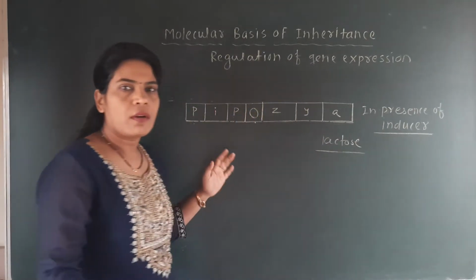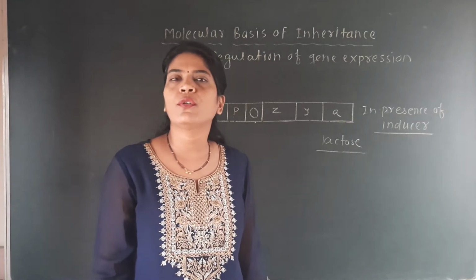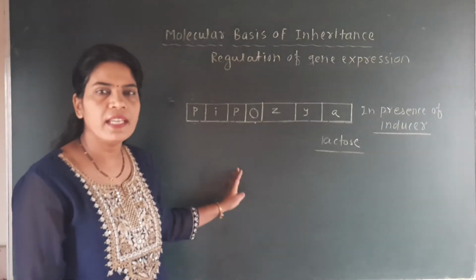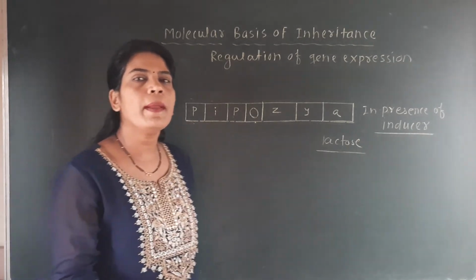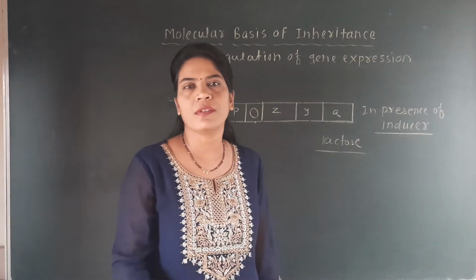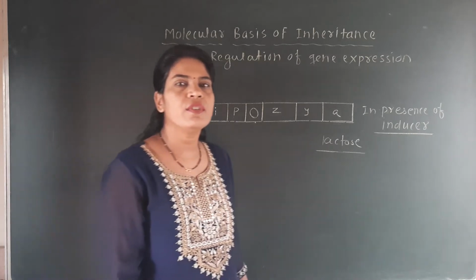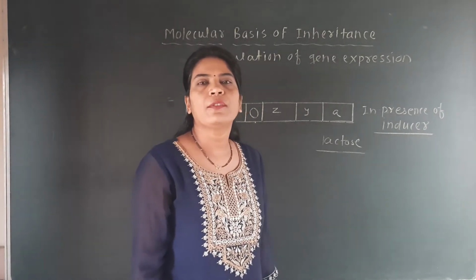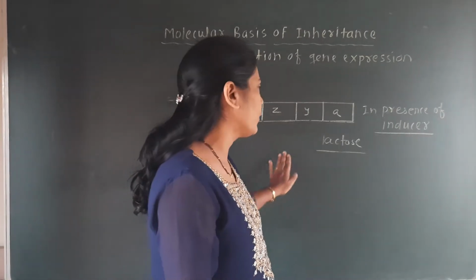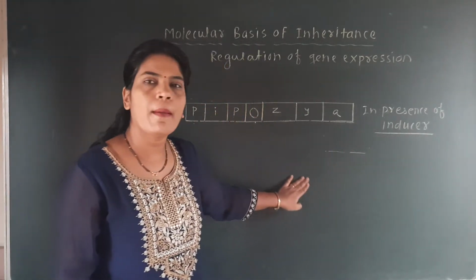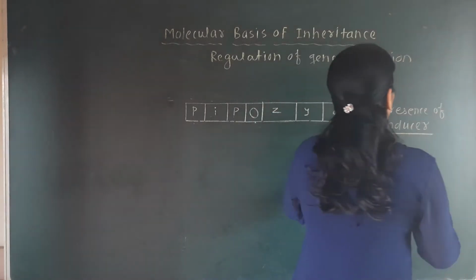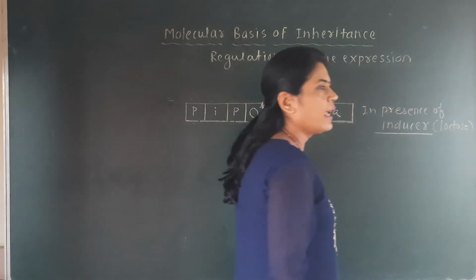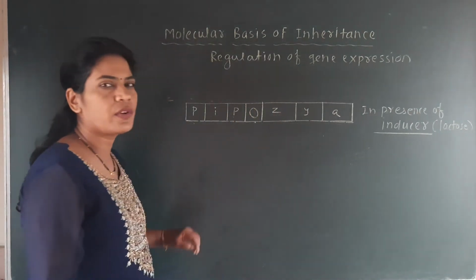Normally glucose is there, so lactose metabolism is not operated in the E. coli bacteria. But Jacob and Monod provided lactose sugar in the culture prepared in the laboratory for the E. coli bacteria, and at that time lactose metabolism got operated. So if the E. coli bacteria is provided the inducer lactose, then the model will be switched on, and how it works we are going to study here.